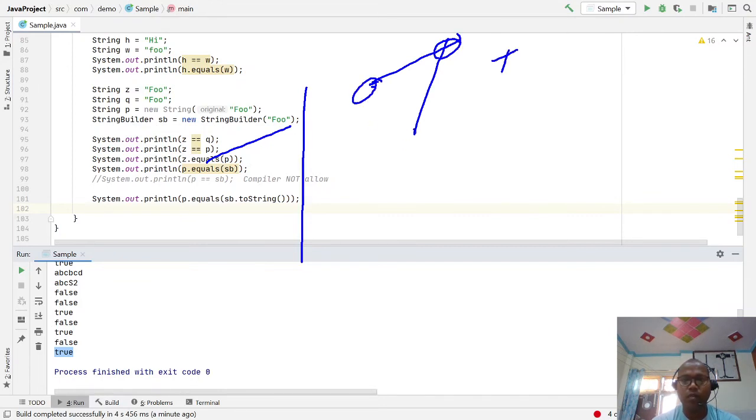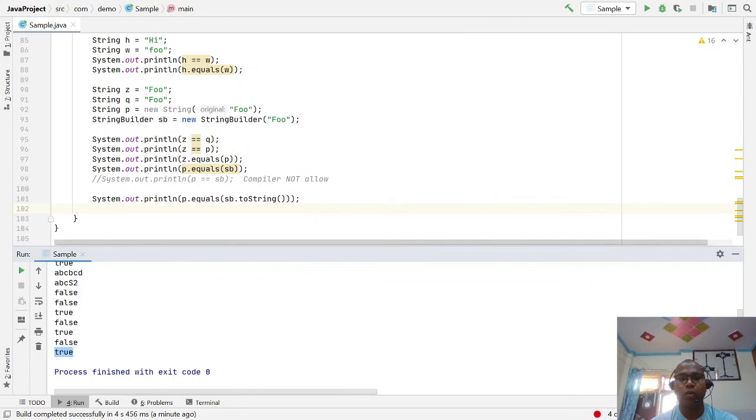If both are the same type, then check whether both contents are equal or not.